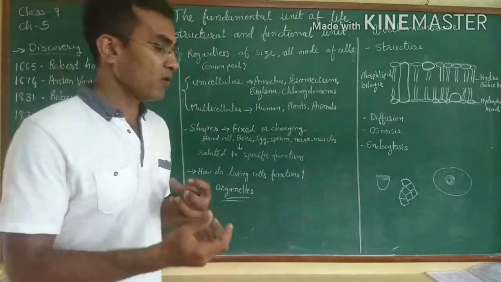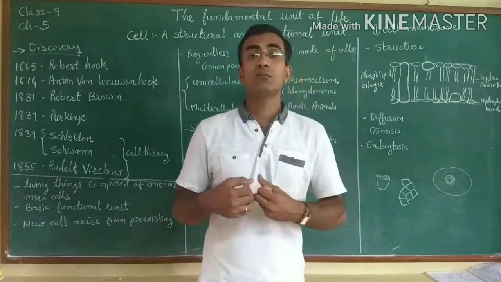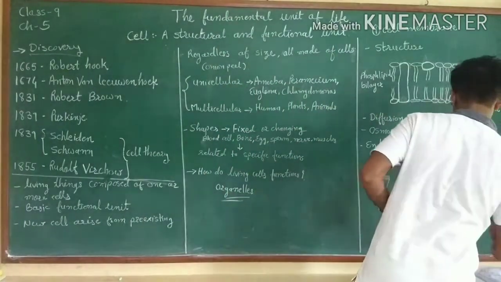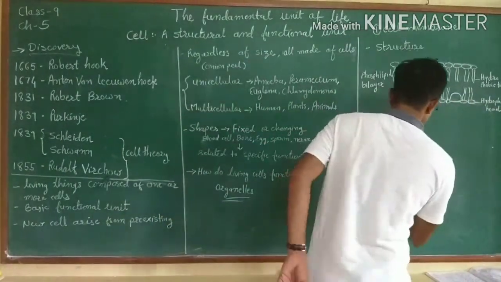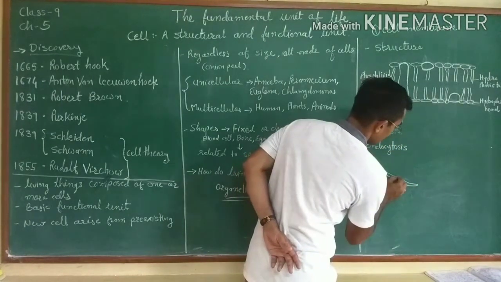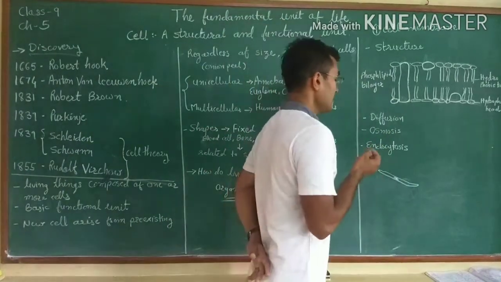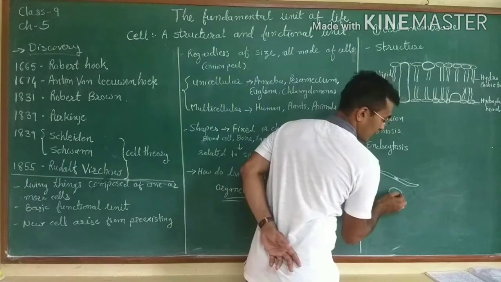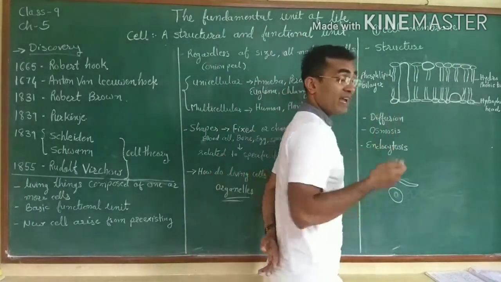In our body there are certain cells, just like our muscle cells. How do muscle cells look? These are the smooth muscle cells. Then egg cells, which are also called the ovum. Then our blood has certain cells.